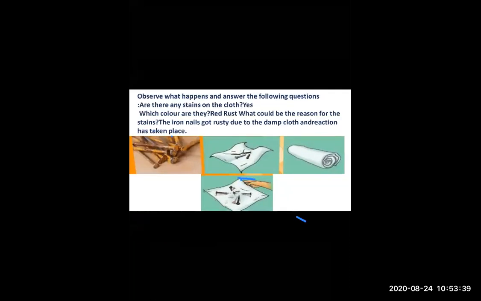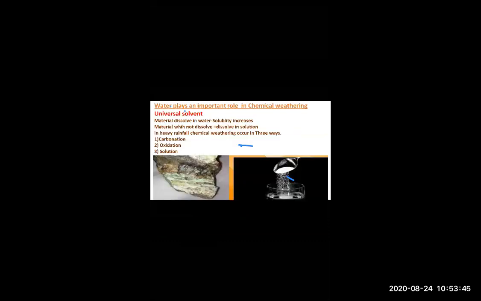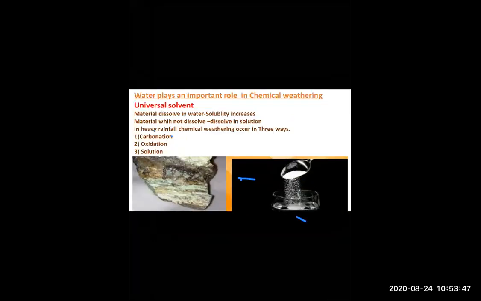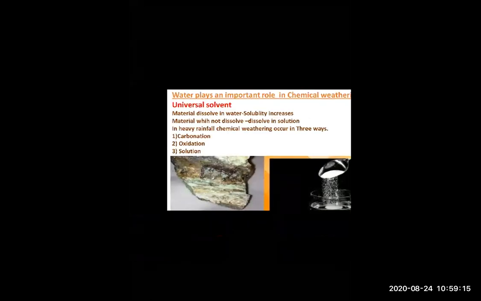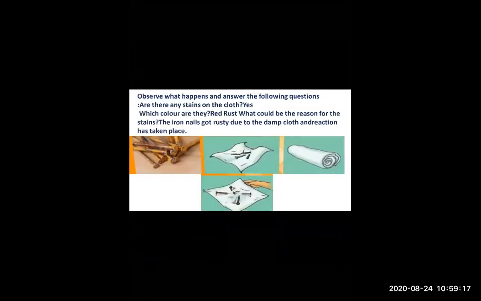And because of that, rusting is happening.